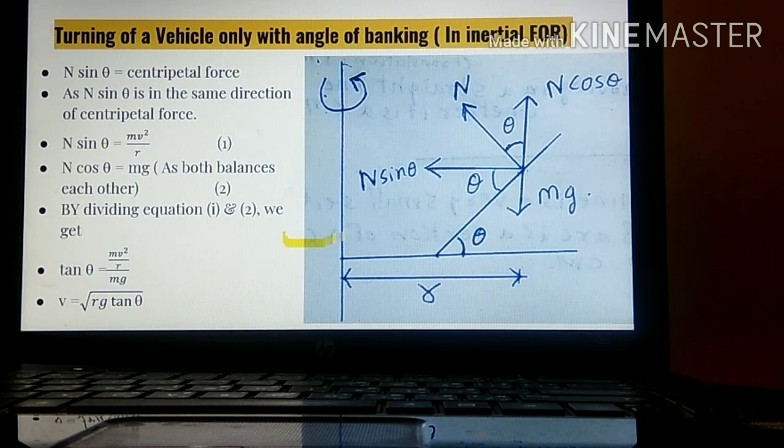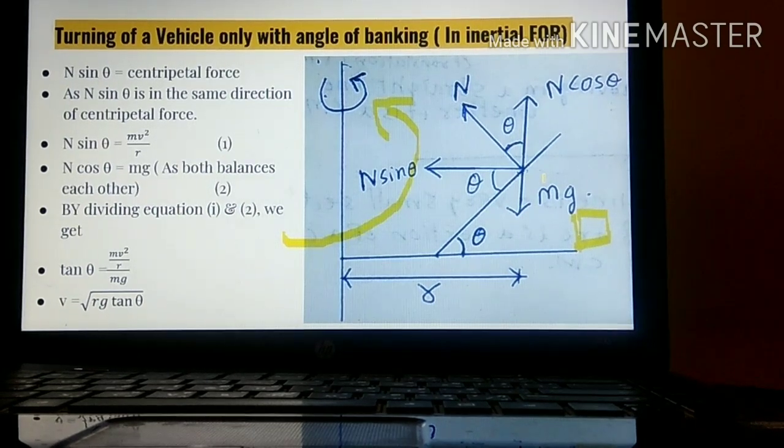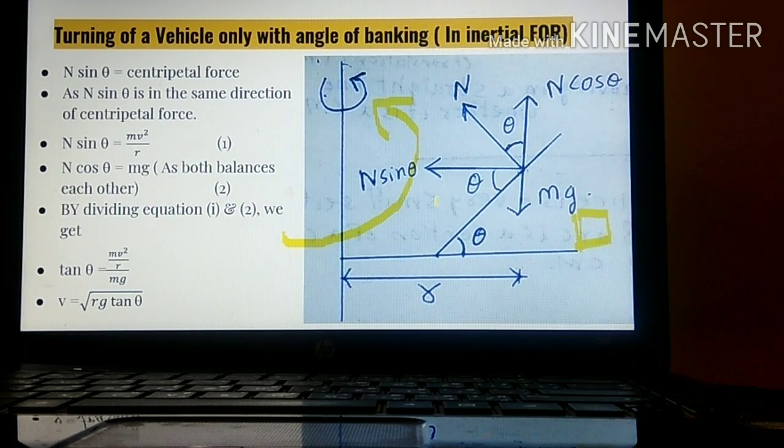See, this vehicle is moving in this direction, and this person is standing over here, in an inertial frame of reference. Whenever this vehicle is moving, there is a force due to which particles move in a circular direction, directed towards the center. It is called a centripetal force. So we will see that N sin theta as well as centripetal force is in the same direction. So both are balancing each other.